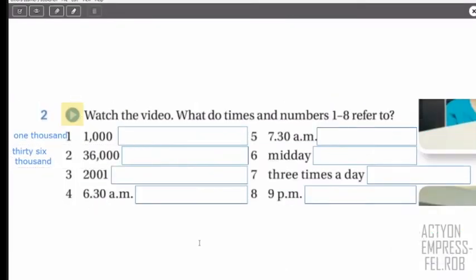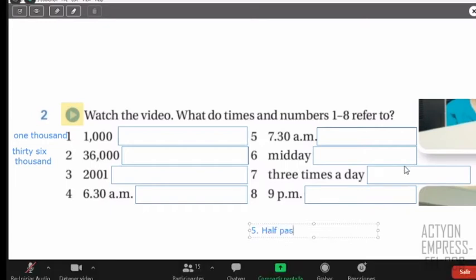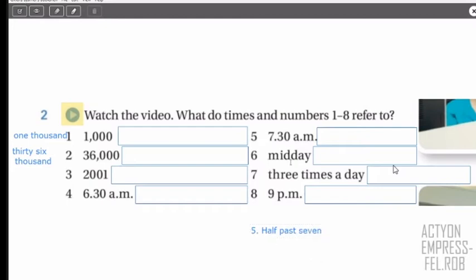About number 5. Okay, half past 8. Let me put it over here. So number 5, you say half past 7, actually. Past 7, right? Very good. So yes, this is one way to say it, 7:30.